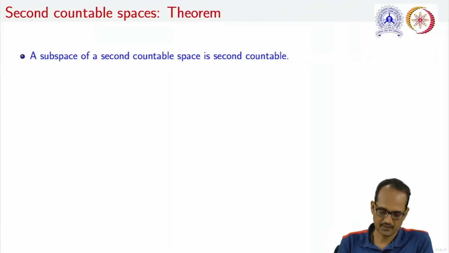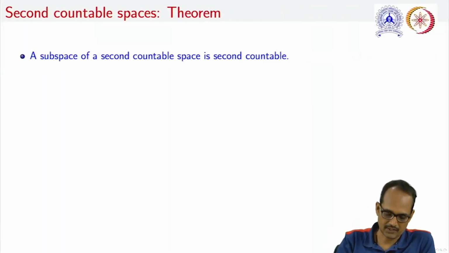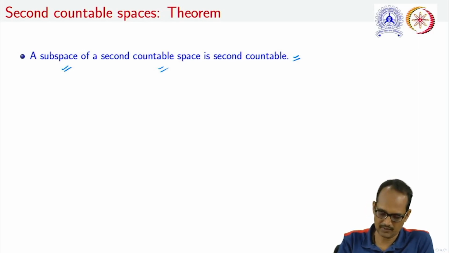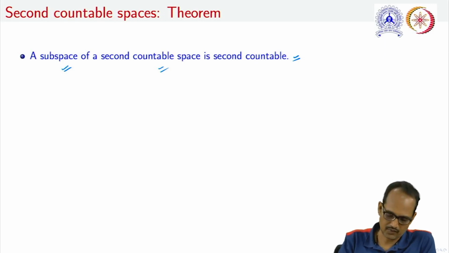Moving ahead, let us see the behavior of a subspace of a second countable space, and our result is that a subspace of a second countable space is second countable. In order to justify this theorem, let us take a second countable space (X, tau).